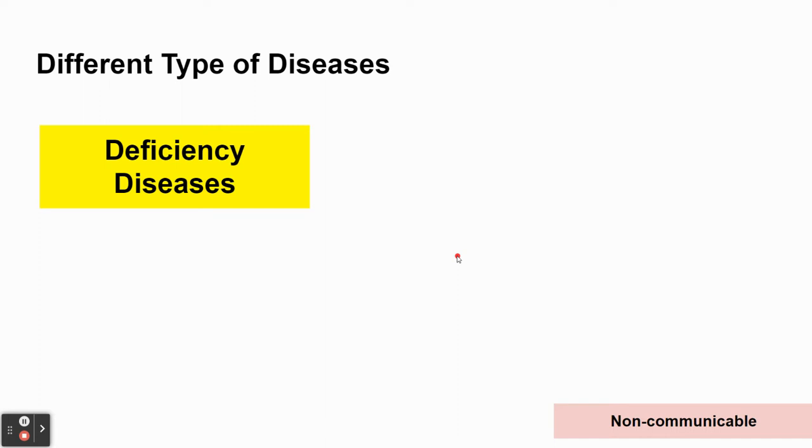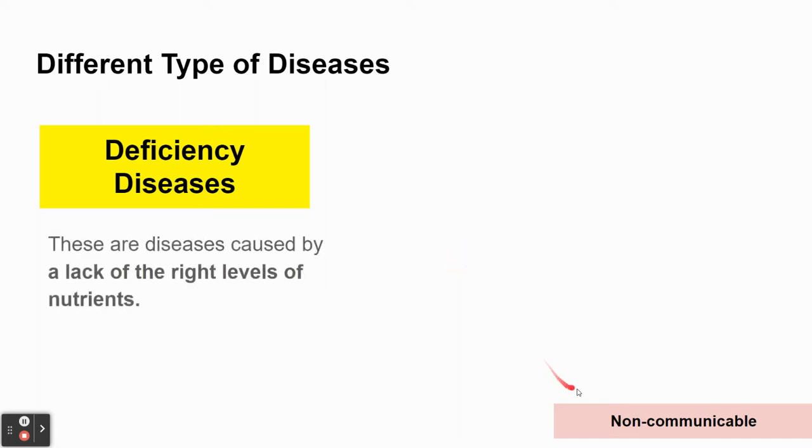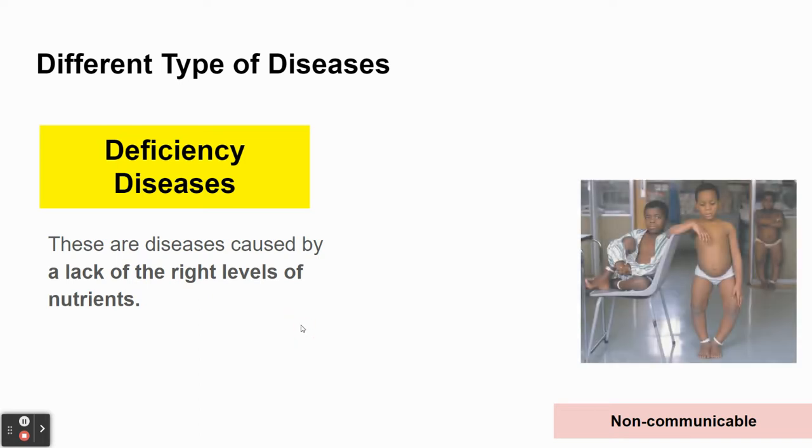We also have deficiency diseases. Now, deficiency diseases are, again, one of those non-communicable diseases that can't be passed on. And these are diseases that are caused by not having the right level of the different types of nutrients in your diet. So, for example, not getting enough vitamin D can cause a disease called rickets, where it causes the bones to soften a little bit.